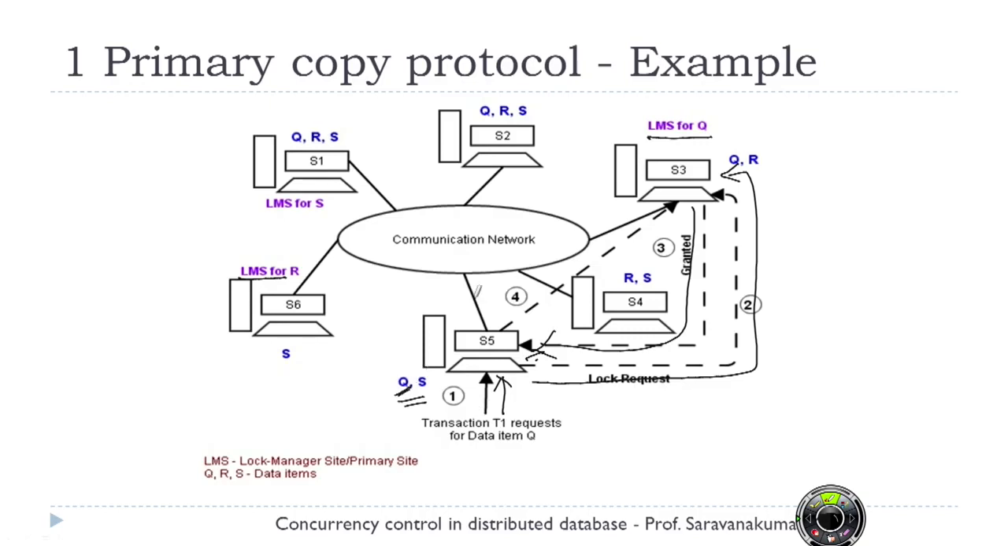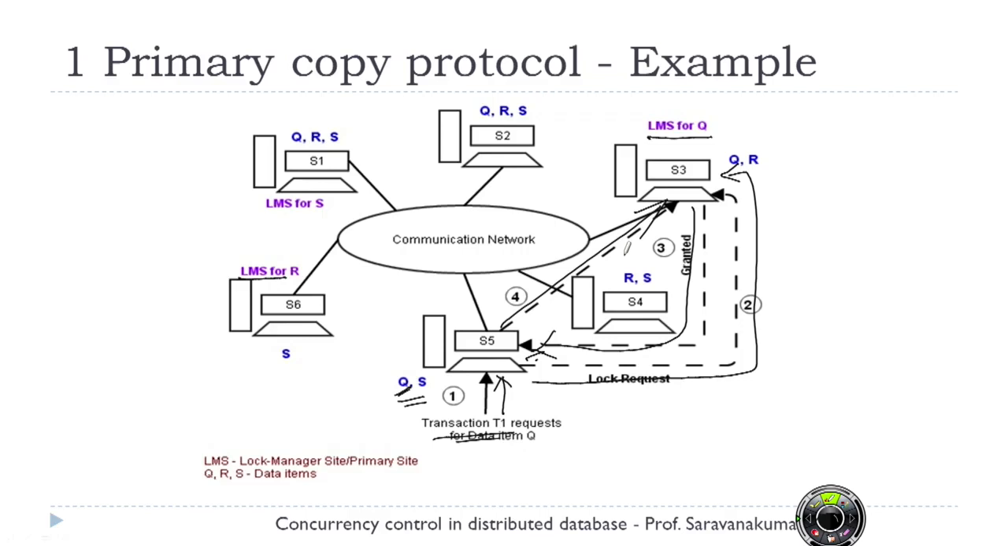So Q can be utilized for transaction T1 to successfully complete. Once the transaction T1 completes successfully, it's going to release the lock by sending an unlock request to the lock manager site. Now assume that I'm going to read a data item Q. This can be done in S5 itself. I don't need to communicate any further to any other sites.